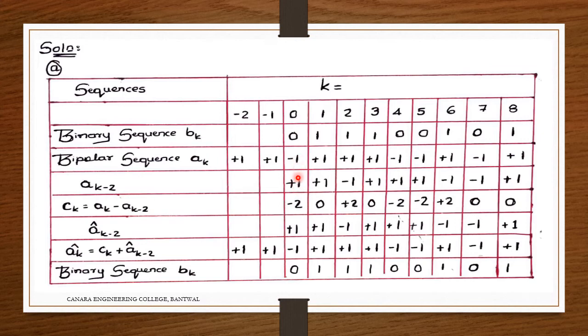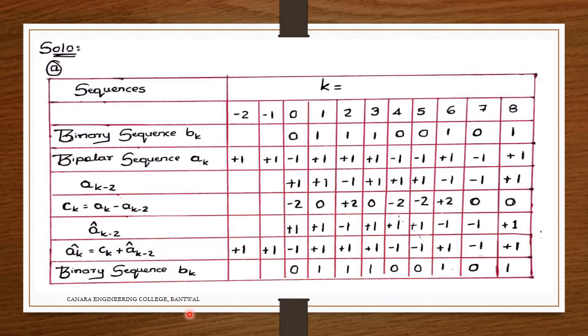So minus 1 minus plus 1, it becomes minus 2. Plus 1 minus plus 1 is 0. Plus 1 minus minus 1 is plus 2. Plus 1 minus plus 1 is 0. Minus 1 minus plus 1 is minus 2. Minus 1 minus plus 1 is minus 2. Plus 1 minus minus 1 is plus 2. Minus 1 minus minus 1 is 0. Plus 1 minus plus 1 is 0. So this is how we have got it as CK.